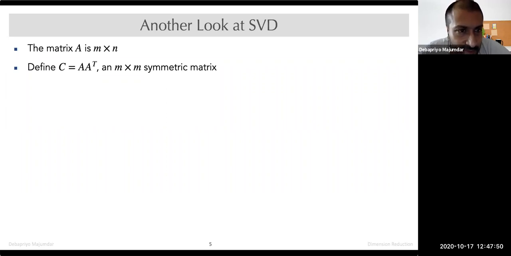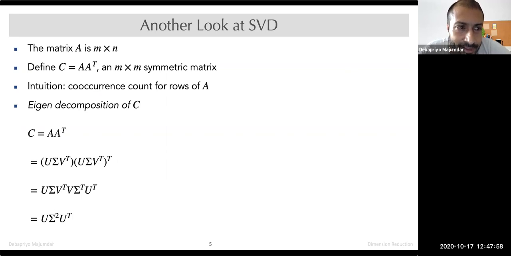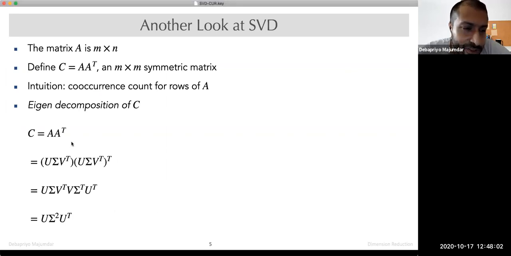Now this is a symmetric matrix, for example, it can be the co-occurrence count for rows of A. Hence you can do an eigen decomposition of C, and the eigen decomposition of C has a relationship with the singular value decomposition of A. So you can write C as U sigma V transpose, times U sigma V transpose whole transpose.